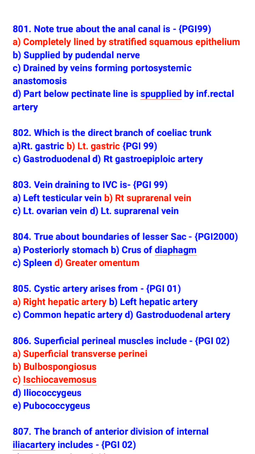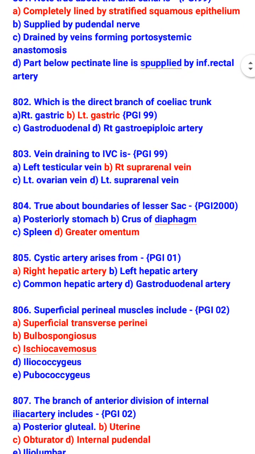Not true about the anal canal is completely lined by stratified squamous epithelium. So what is true about anal canal is it is supplied by pudendal nerve, it is drained by veins forming portosystemic anastomosis, and part below pectinate line is supplied by inferior rectal artery, which is the direct branch of celiac trunk, left gastric. Vein draining to inferior vena cava is right suprarenal vein.